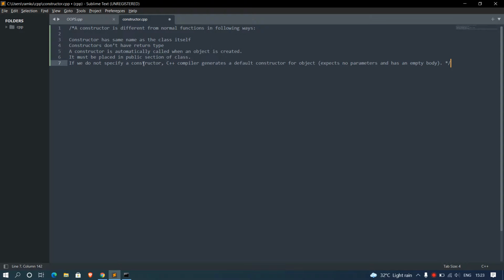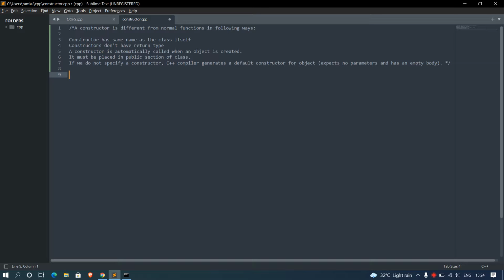The next point is that if we do not specify a constructor, the compiler generates a default constructor for the object. As I have already told, if we do not define our own constructor, C++ generates a default constructor. In this section of the video I am going to talk about the order of constructor execution. Okay, so let's get started.